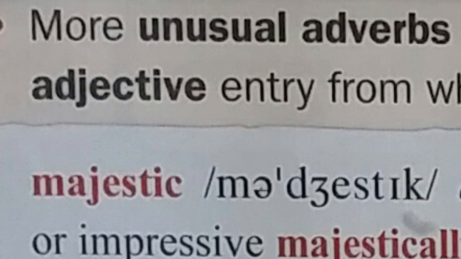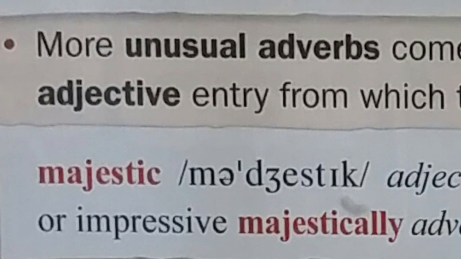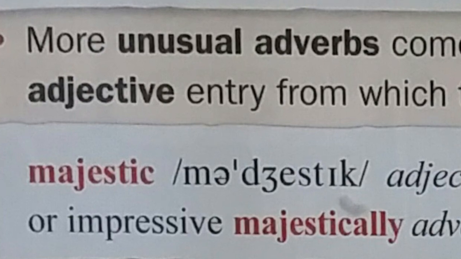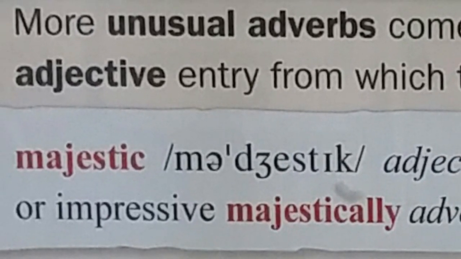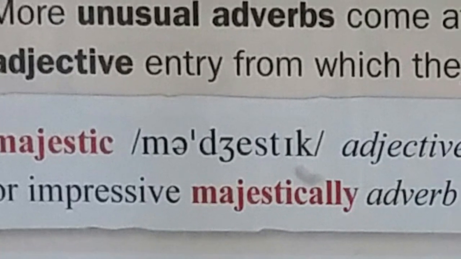The word majestic is an adjective. Okay, I want to make the adjective into adverb. It's wrong to add ly directly to the word majestic. If the word ends with IC, it's wrong to add ly directly to the adjective majestic. I have to change this adjective into another adjective, majestical. Majestical means مهيب. Then we add ly to the adjective majestical, then it becomes an adverb, majestically.